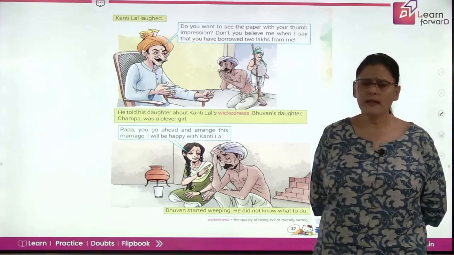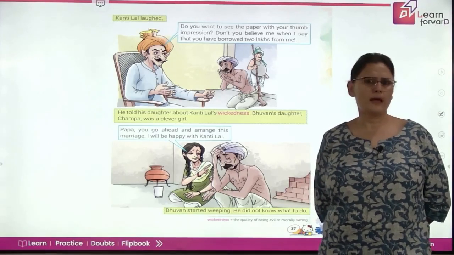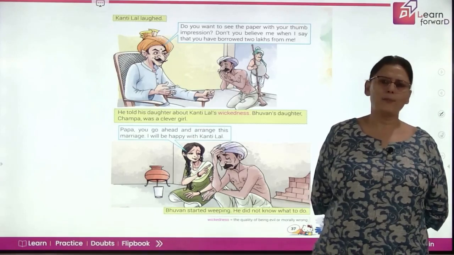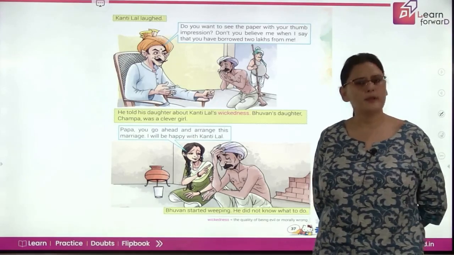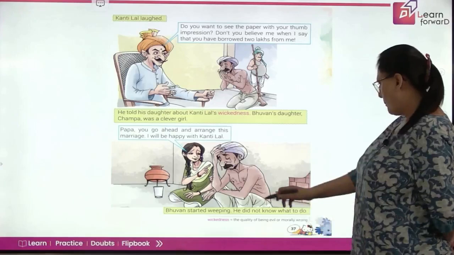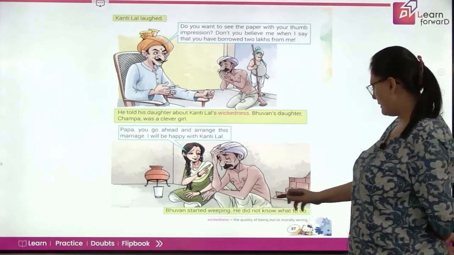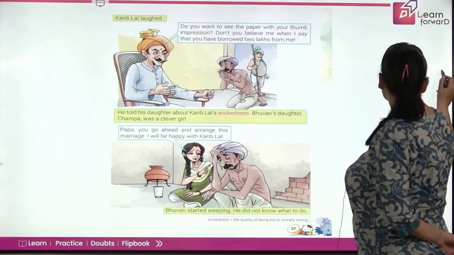So she says that you don't worry, you make the arrangements for the marriage. I'll marry him and I'll be happy. But then because she was clever, definitely she had some plan. Bhuvan started weeping. He started crying. He did not know what to do.